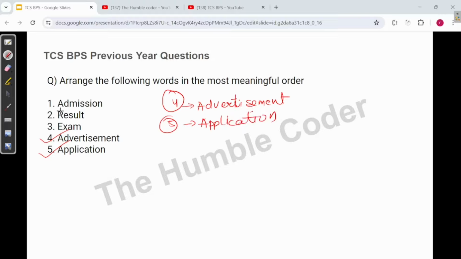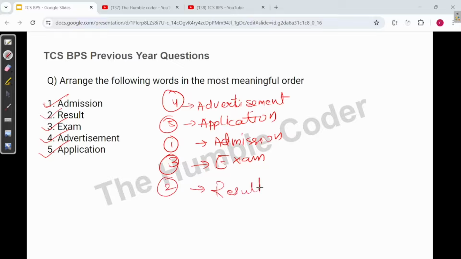Now the next step is what? Once the application is done, if their application gets approved, they will take admission to that particular institute. So the next one is admission. And now amongst the remaining two, once they take the admission, they will study for the entire year and their exams will come up. So the next step would be exam. And after the exam, obviously they will get the result. So the last one will be result. Now this is the correct sequence, that is 4, 5, 1, 3 and 2.